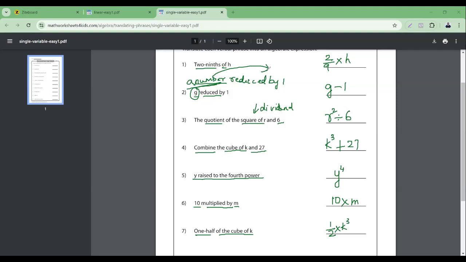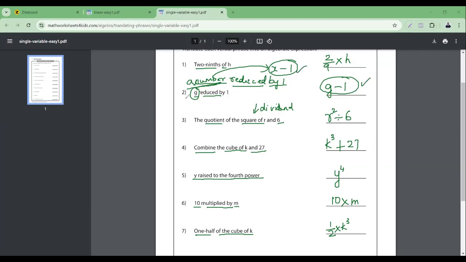So in this place, I can give x reduced by 1. And you will be wondering, how come I got x minus 1 here and g minus 1 here? Is it same or is it different? It is same in one sense. The concept is same. Some number is there and you're subtracting 1 from that. Let it be this or this.